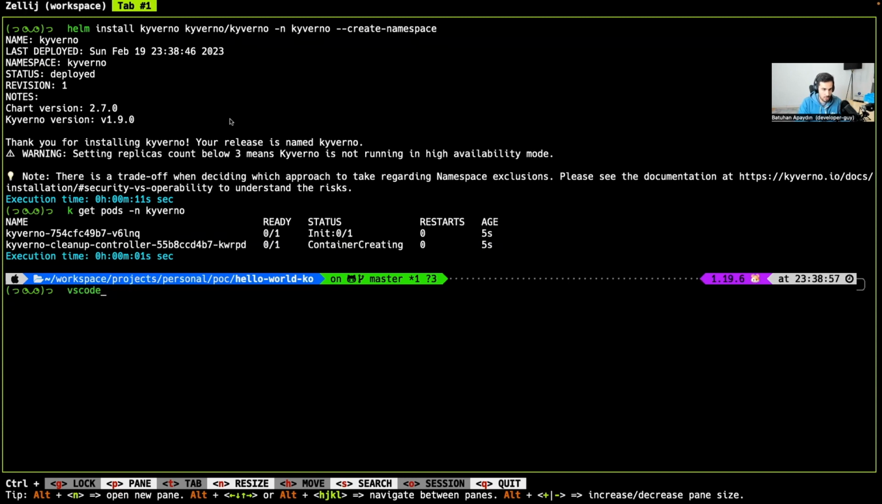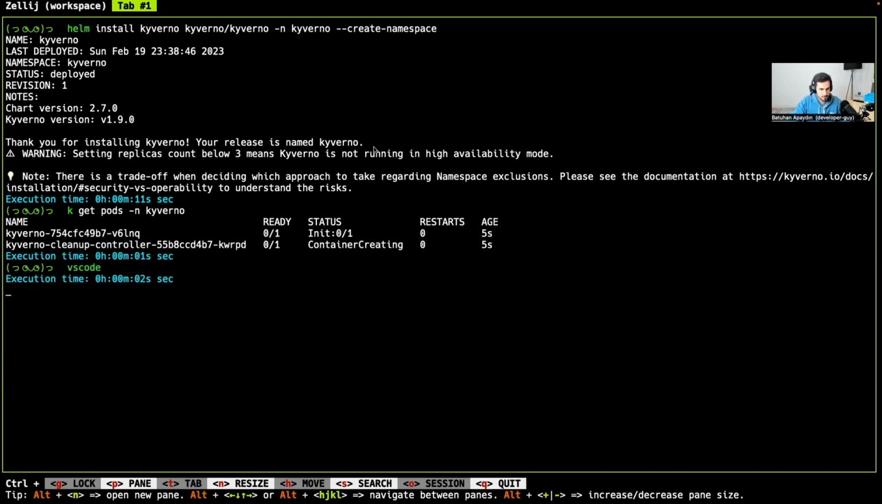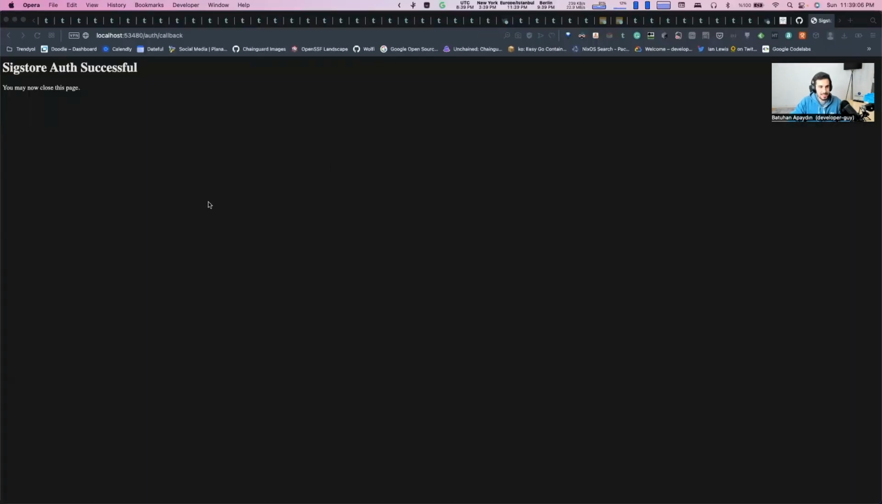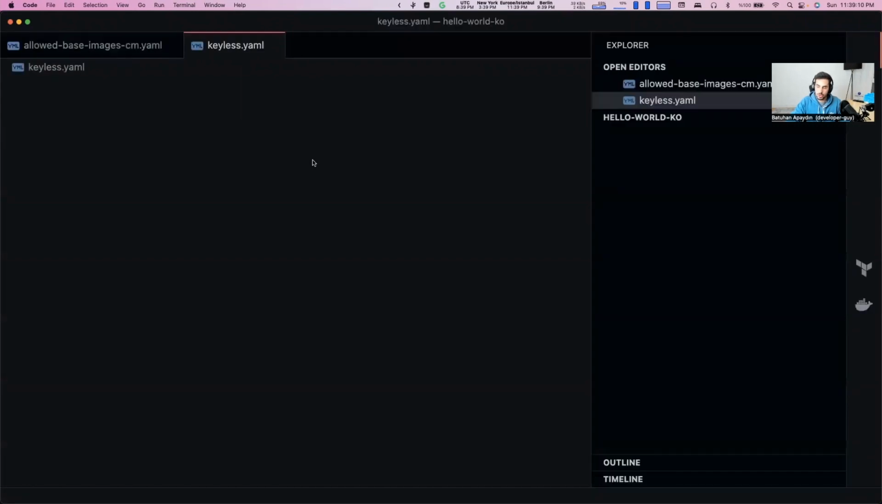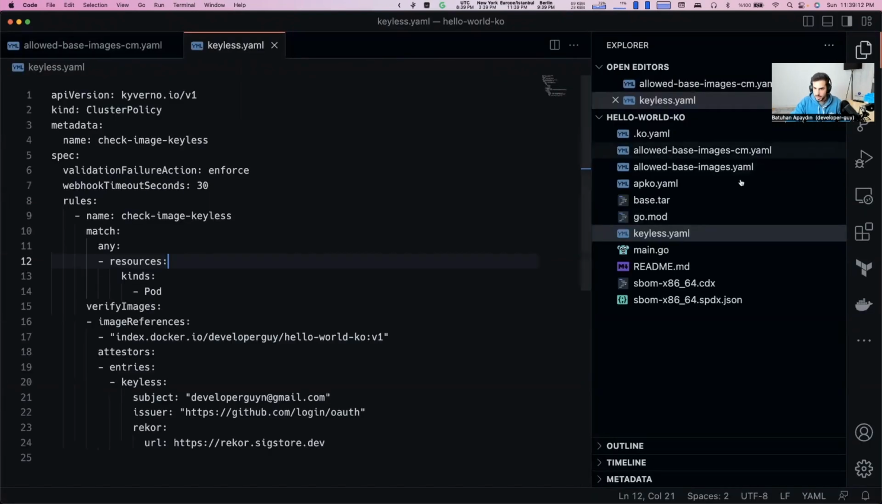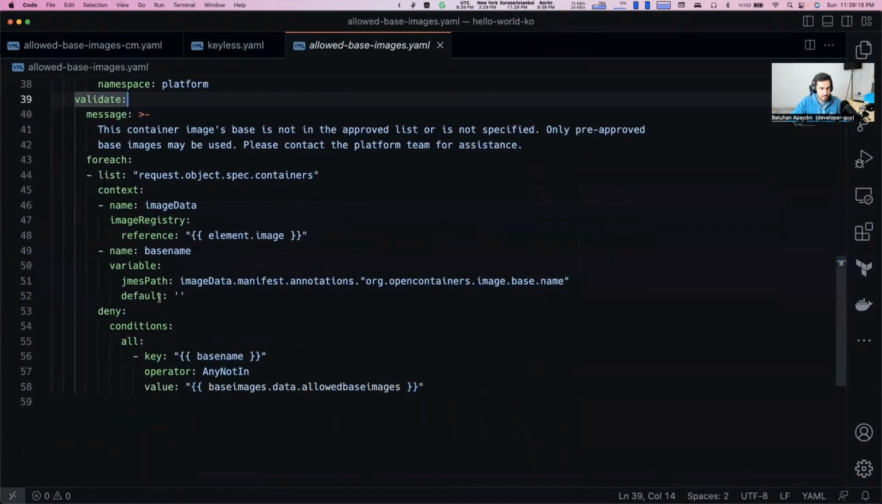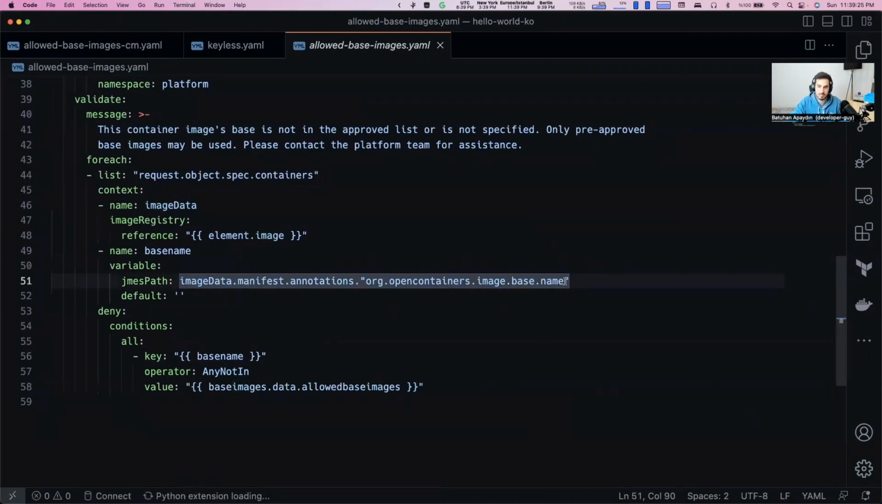Let's have a quick look at these policies. The first policy checks the base image information of the container image we specify. So this is the policy that we are going to use, and you notice that this is the place where you can find base image information. This is the default way of defining base image information.